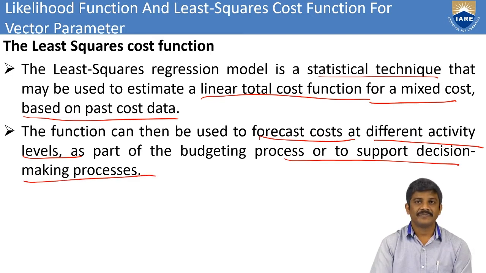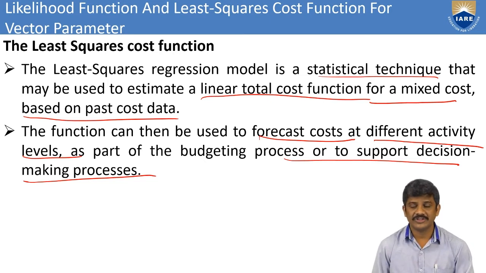Here, in this regression model we are using a statistical technique, and it is useful to estimate the linear total cost function for a mixed cost, based on past cost data. We can use this function to forecast at different activity levels, and we consider these forecasts as part of the budgeting process or to support the decision making process.